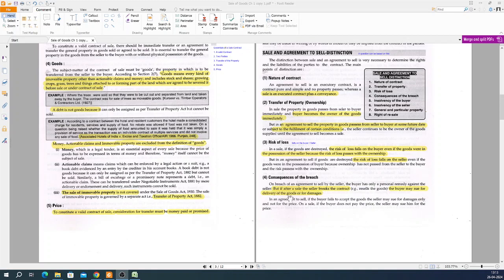Now, fourth point is consequences of the breach. Breach means if the agreement doesn't go through, then what happens? On breach of an agreement to sell by the seller, that is the seller refuses, the buyer has only a personal remedy against the seller. Personal means he can't sue him in the court. But if after a sale, the seller breaks the contract, that is, he resells the goods to somebody else, the buyer may sue for delivery of the goods or for damages.